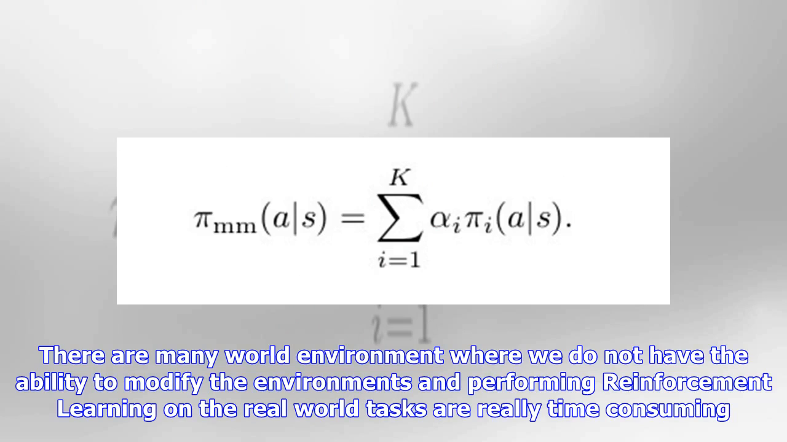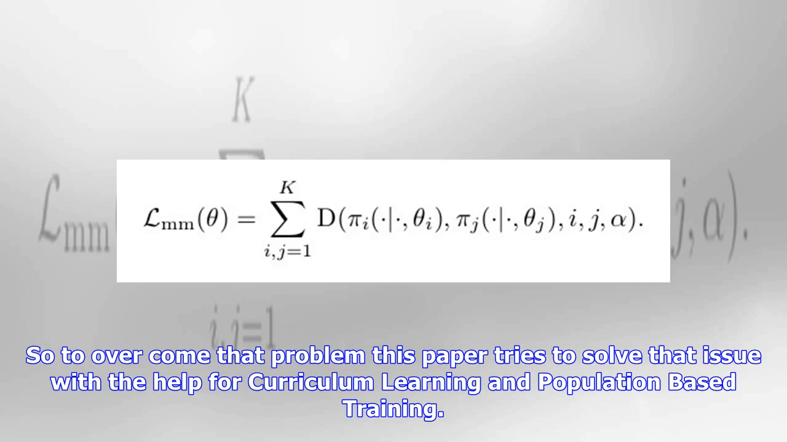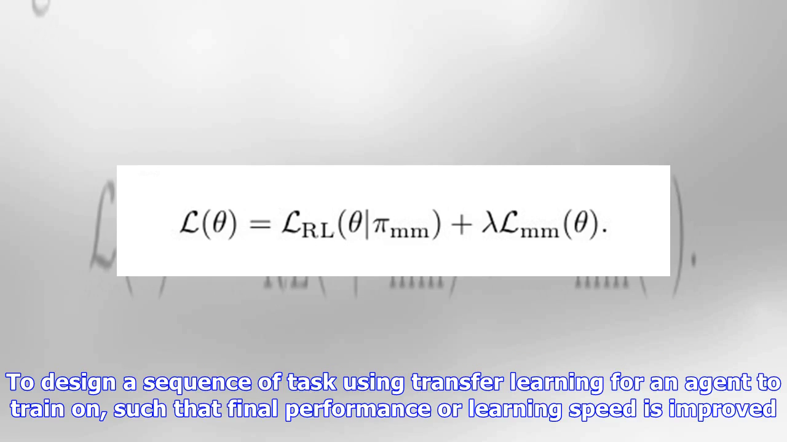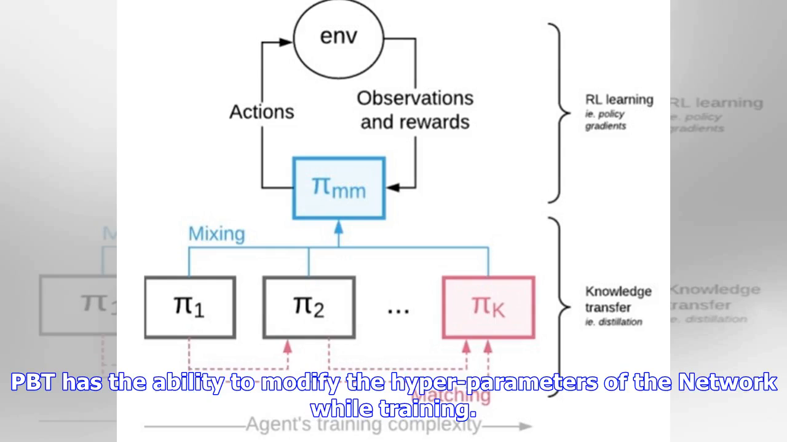There are many real-world environments where we do not have the ability to modify the environments, and performing reinforcement learning on real-world tasks is really time-consuming. To overcome that problem, this paper tries to solve the issue with the help of curriculum learning and population-based training. Curriculum learning designs a sequence of tasks using transfer learning for an agent to train on, such that final performance or learning speed is improved. PBT has the ability to modify the hyperparameters of the network while training.